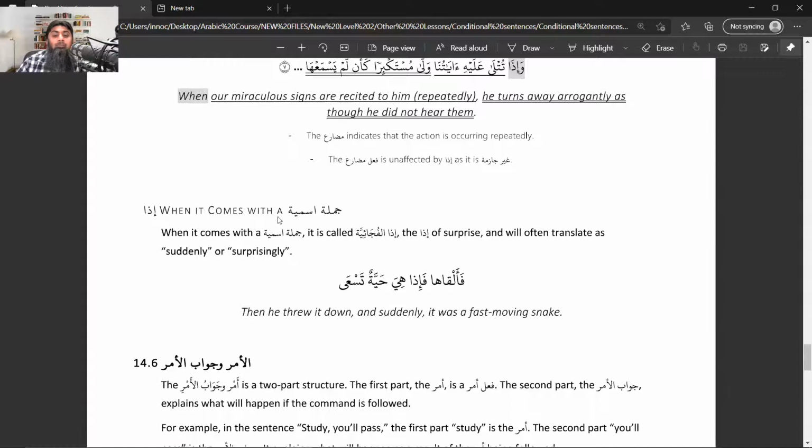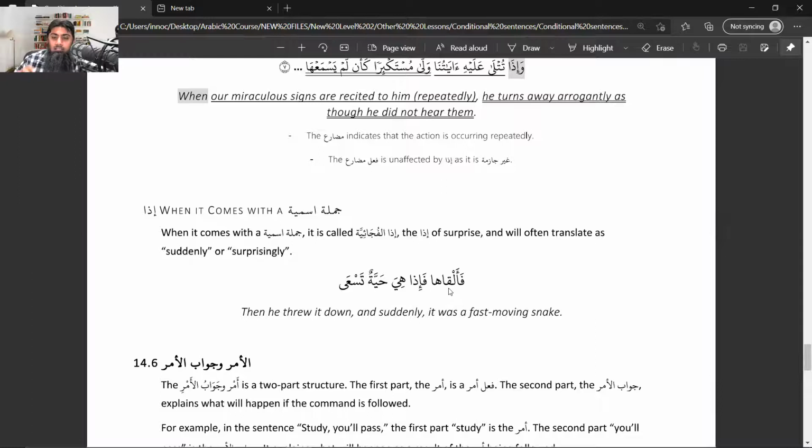And this is just a side point. It says that when iza is added before a jumlatul ismiya, it creates the meaning of surprise or something wondered. The example is fa'alqaha.